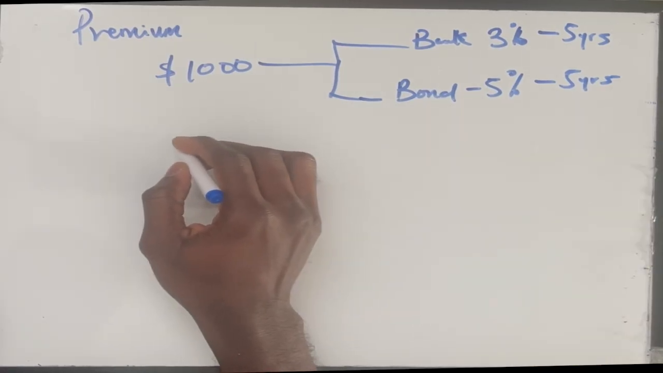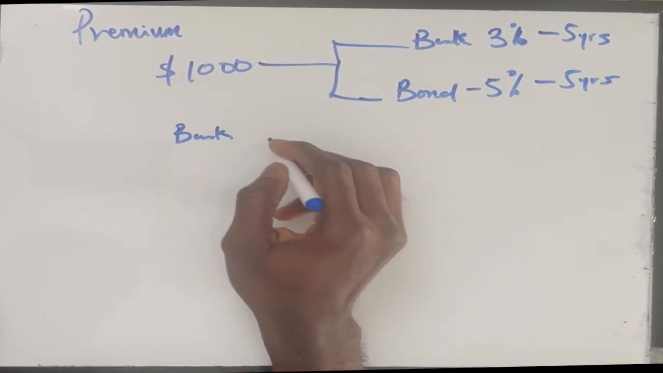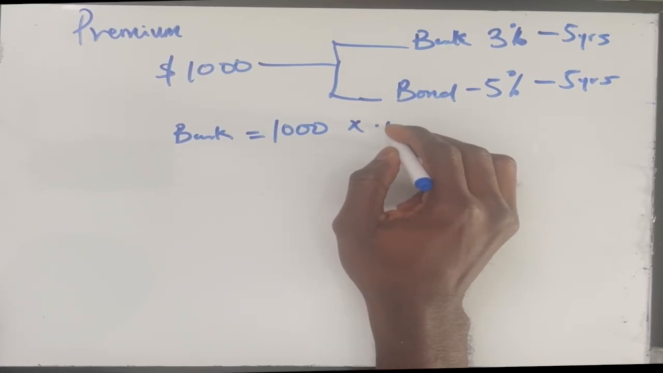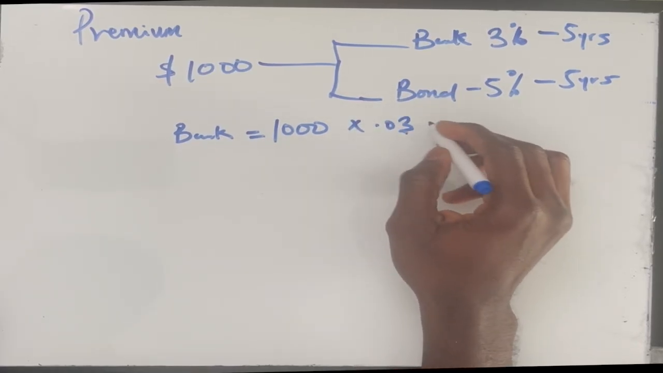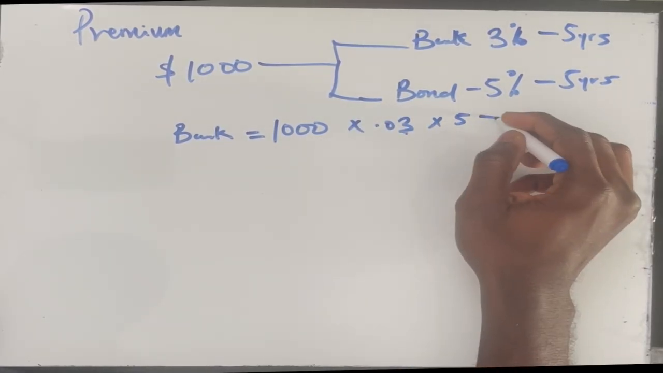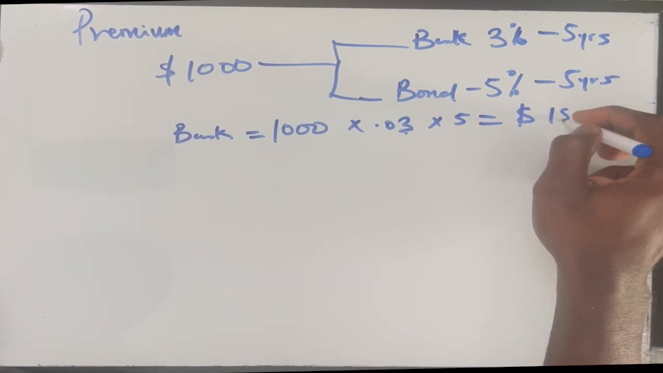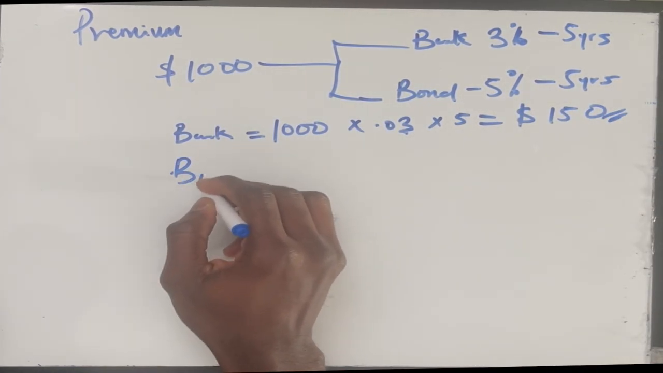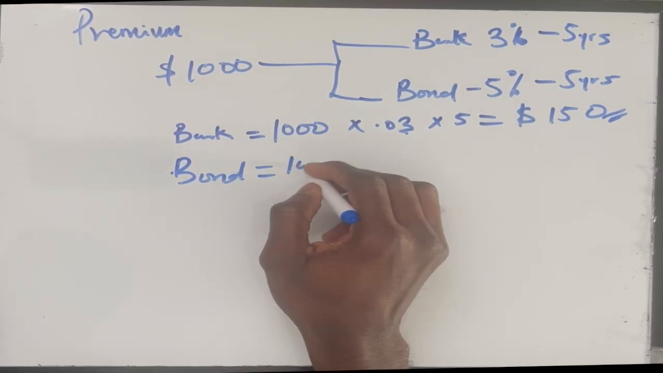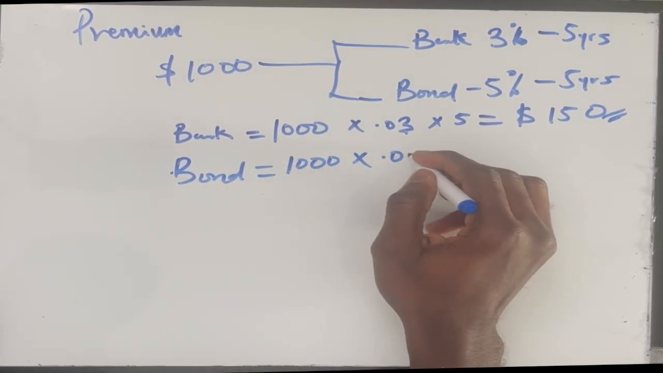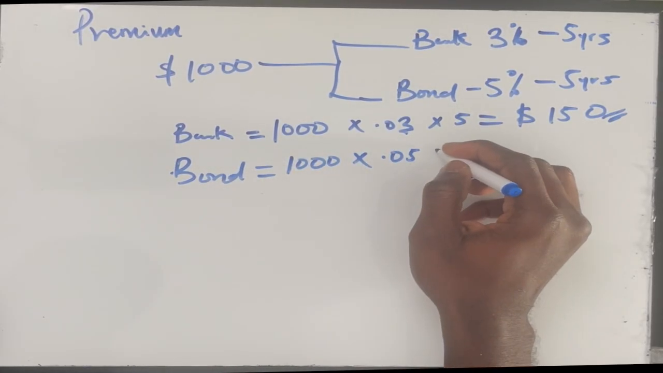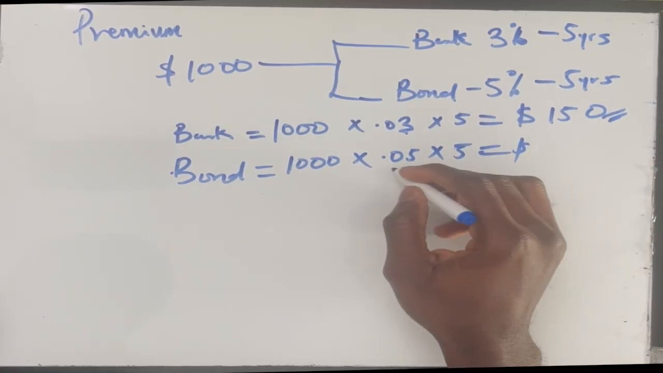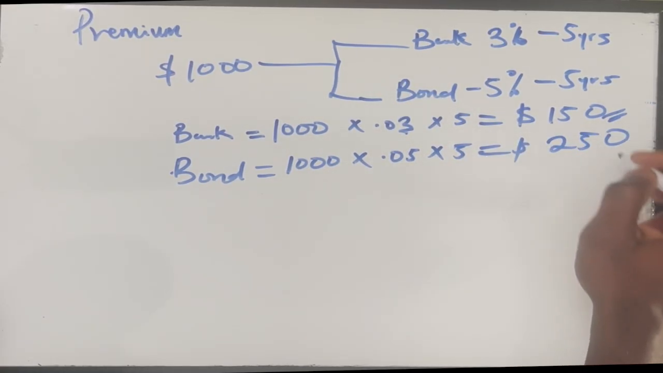So a very quick math will demonstrate that at the bank we are going to make our 1,000 times 0.03. That's the interest rate for 5 years. So we are making $150 at the end of the 5 years. All right, now let's look at our option under the bond. The same principle here, we are promised 5% for 5 years. Here we are making 50, so we are making 250.